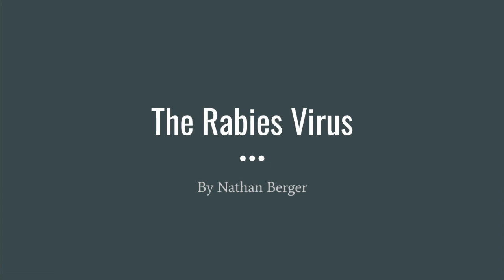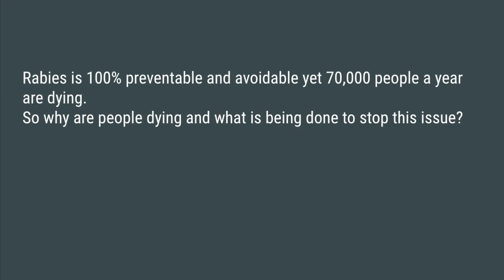The Rabies Virus by Nathan Berger. Rabies is 100% preventable and avoidable, yet 70,000 people a year are dying. So why are people dying, and what is being done to stop this issue?